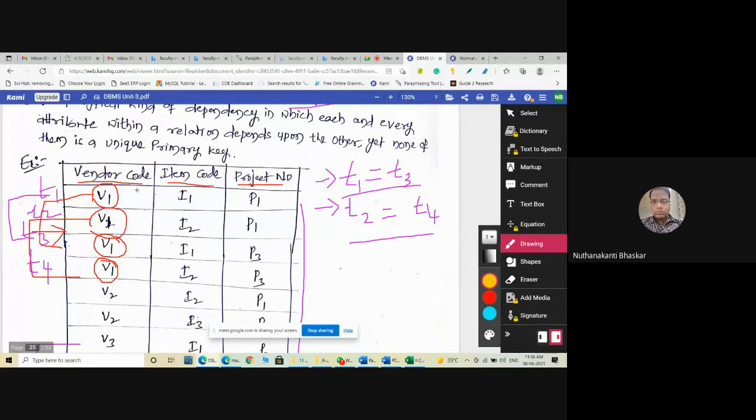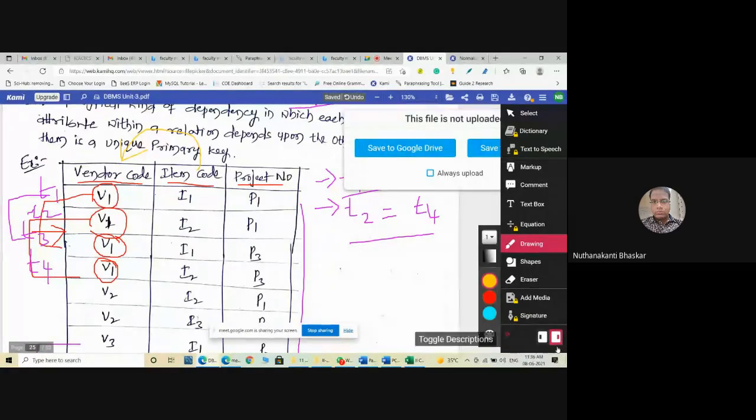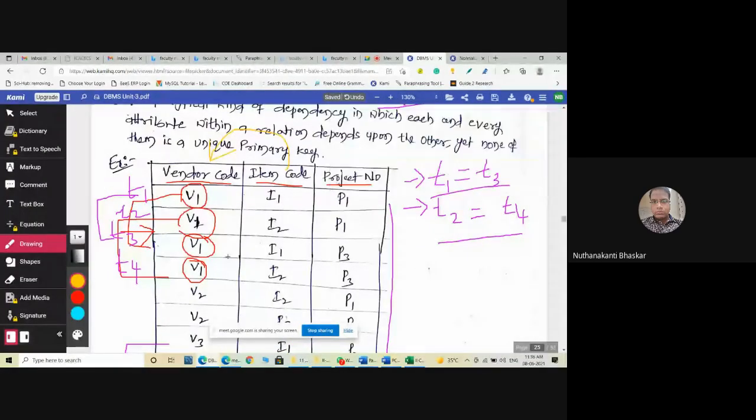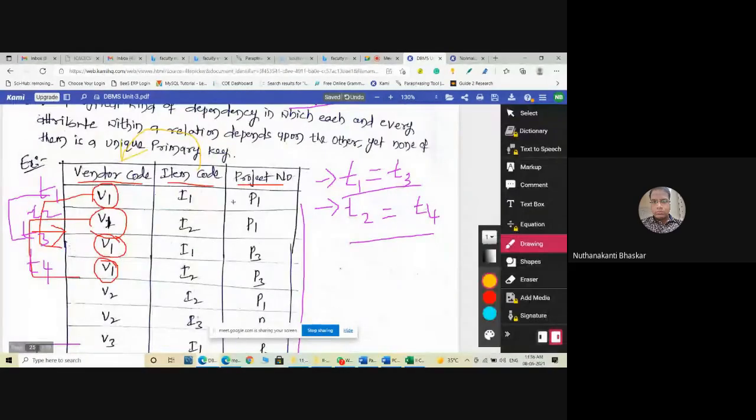That's why item code is not depending on vendor code. Even the project number is not depending on vendor code, because there are no functional dependencies available in this table.